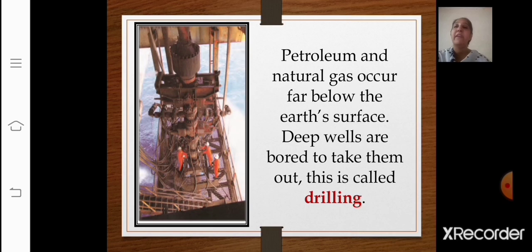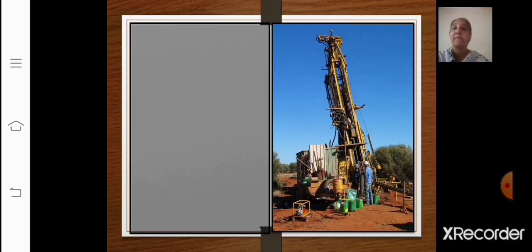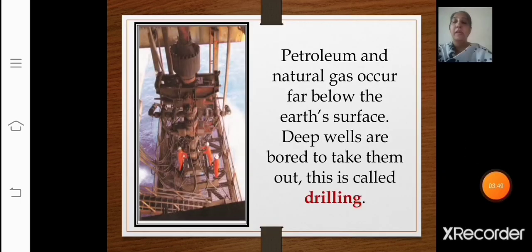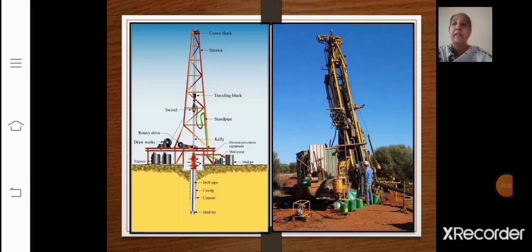Now the next is, see here, the image that has been given to you is there in your textbook also. Petroleum and natural gas occur far below the earth's surface. Deep wells are bored to take them out. This is called drilling. Now let's understand what drilling is. Let's understand drilling in detail. Look at the images that have been given to you.